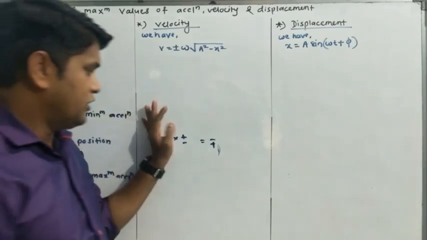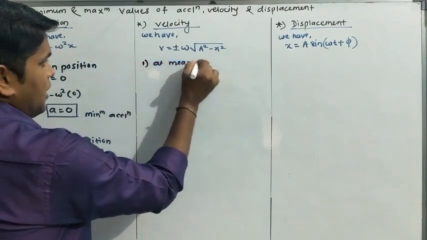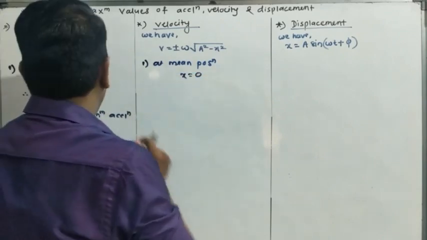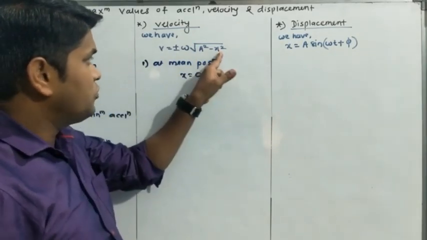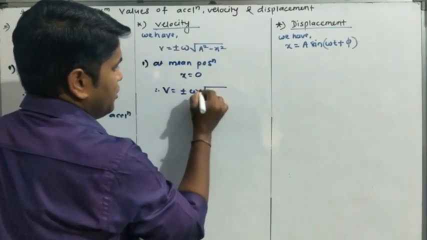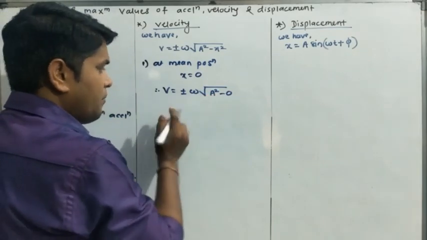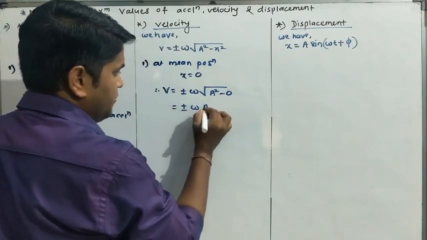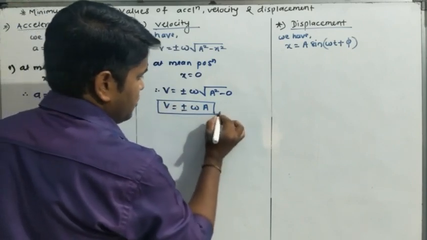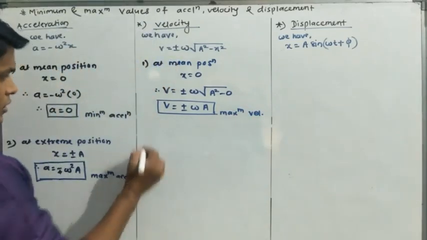Okay, now for velocity, same. Number 1, at mean position, what is the value of x? X is how much? It is 0. X is equal to 0. So if we put 0 here, we get v is equal to plus minus omega under root a square minus 0. Okay, so what is the root of a square? It is plus a. So we get v is equal to plus minus omega a. This is the maximum value of velocity.